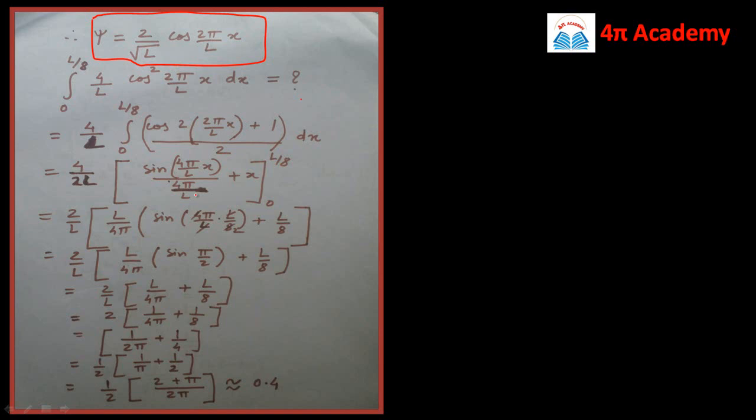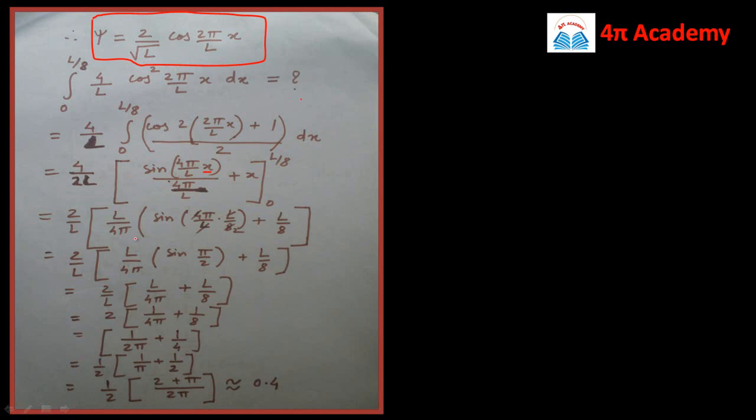Now here we put the first limit, so it will be sin 4 pi by L x. Here we put the value of x as L/8, so here it will be L/8 plus, and this 4 pi by L will be inverted here, so it will be L upon 4 pi.